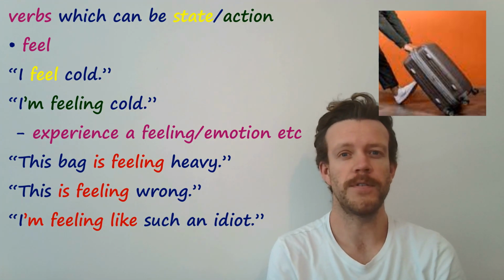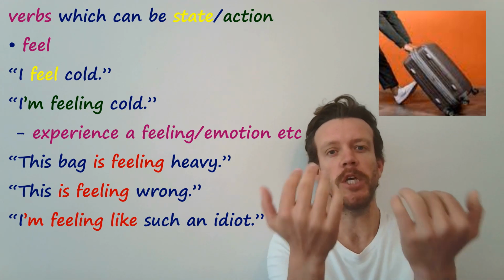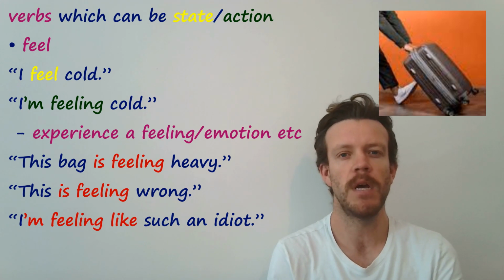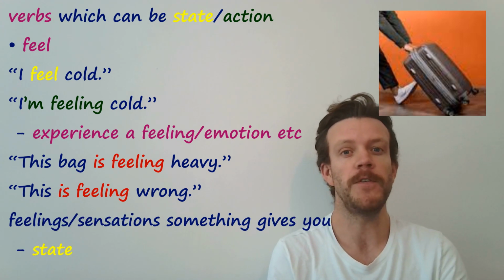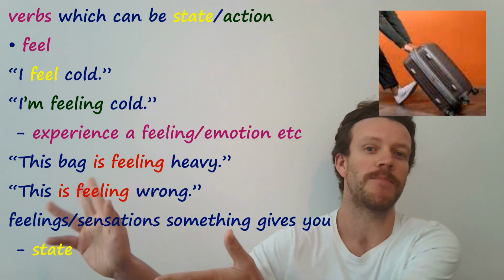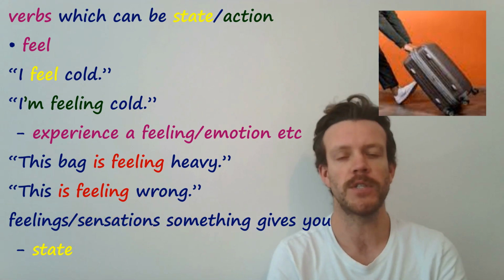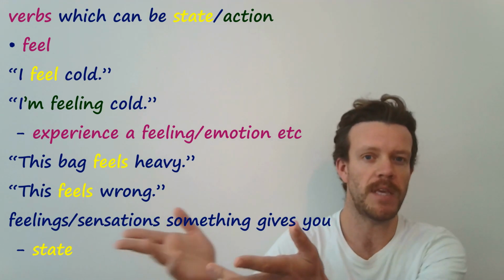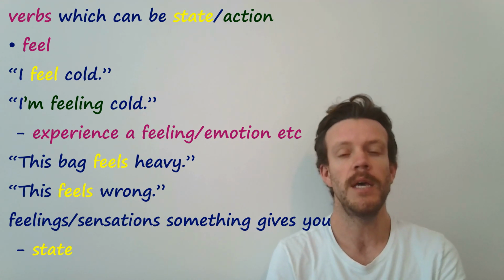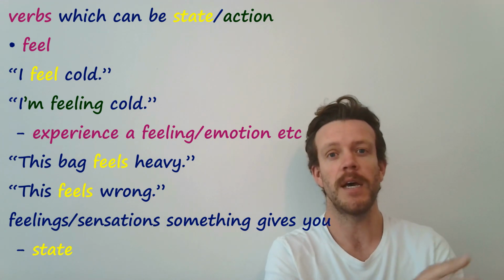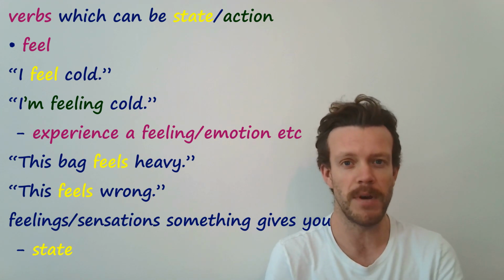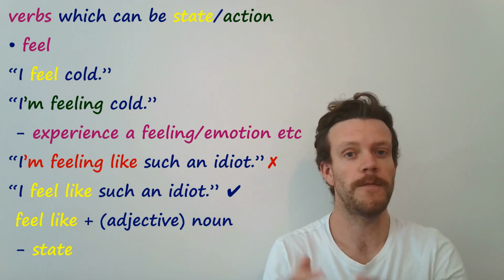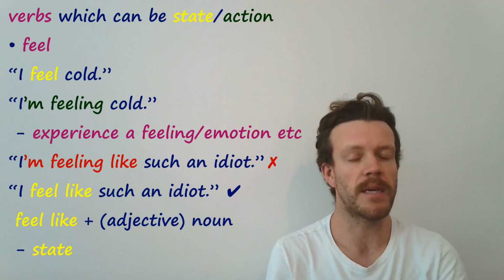And well done. If you said that to talk about your feelings or emotions, cold, happy, etc., we can use both. But if you're talking about the feelings that something gives you, you must use the simple. So, this bag feels heavy, giving me that feeling or sensation. This feels wrong. The situation is giving me this emotion. And then the last one is nice and simple. Just don't use feel like plus noun in the continuous.